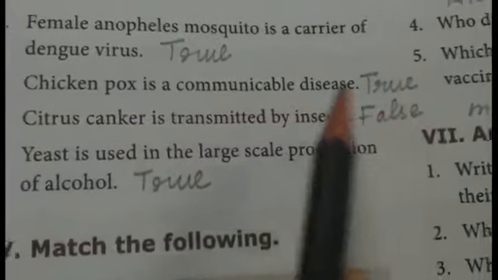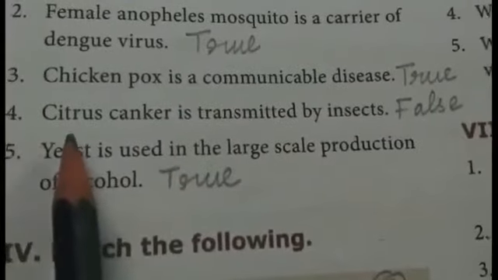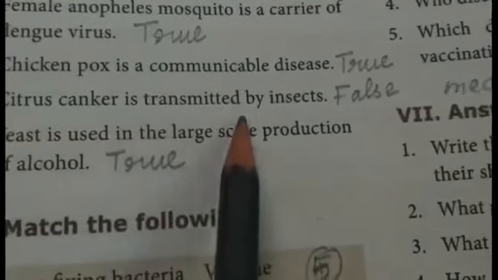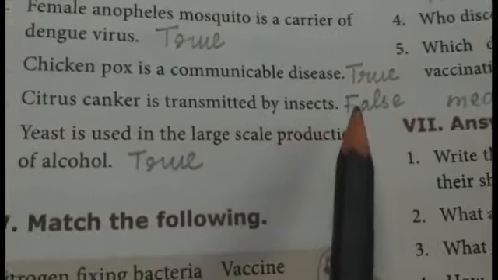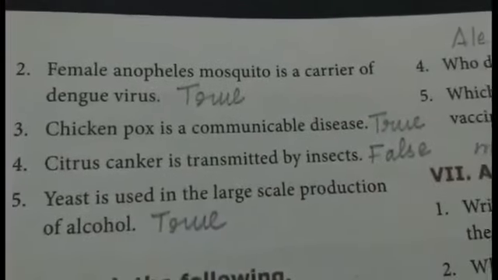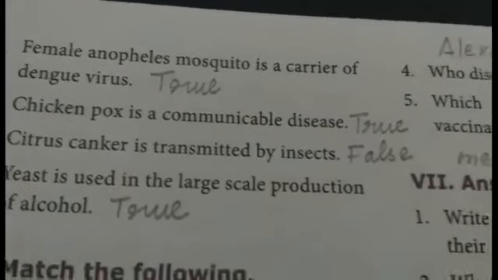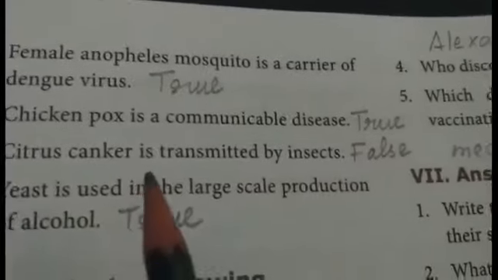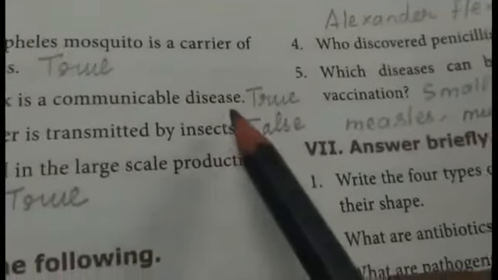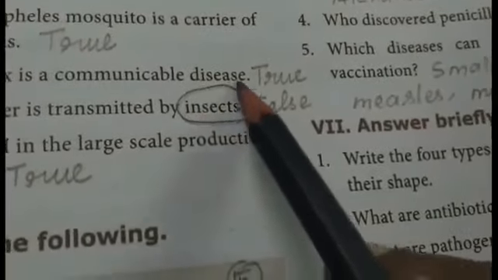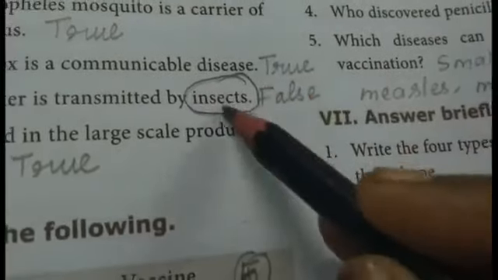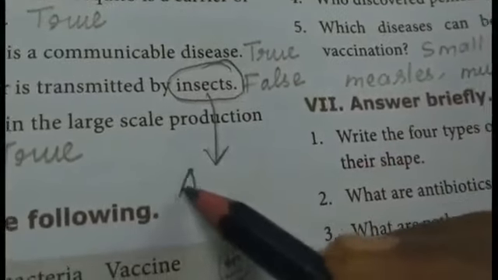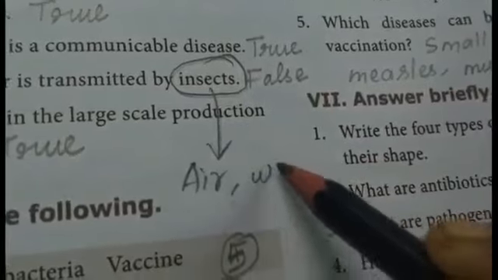Answer is true. And then fourth one, citrus canker is transmitted by insect. Answer is false. Because citrus canker is transmitted by air and water.